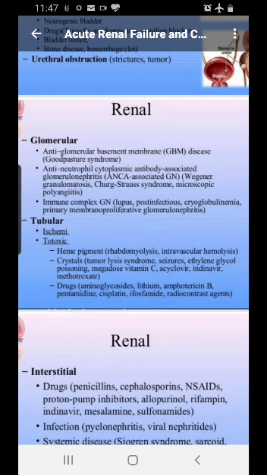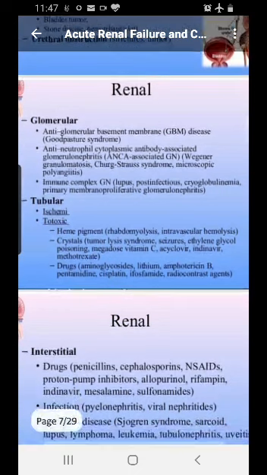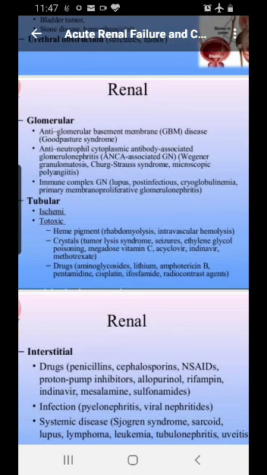Now, this antibody is very smart. It goes and acts against the antigen inside the lungs also. So this Goodpasture syndrome patient will present with hemoptysis and kidney failure. This is one of the causes I'm just saying. Second is ANCA glomerulonephritis, which happens in Wegener's granulomatosis, Churg-Strauss syndrome. I just now mentioned microscopic polyangiitis. These have antibodies like ANCA, C-ANCA, P-ANCA, which cause the kidney damage.